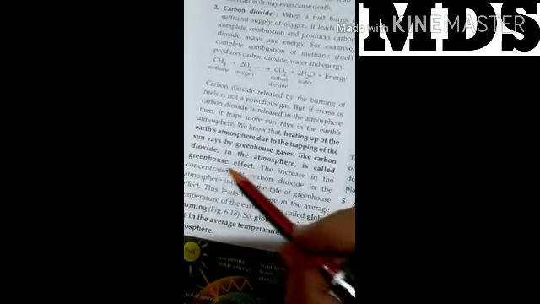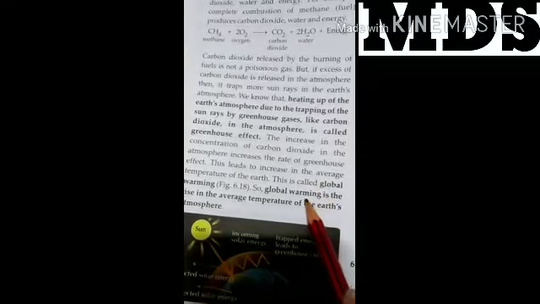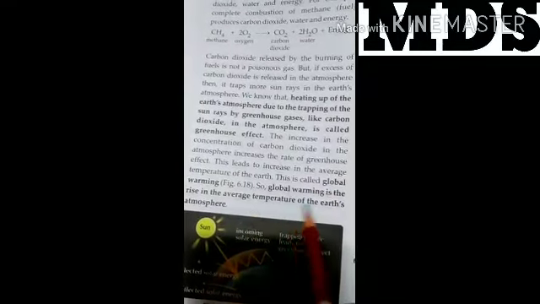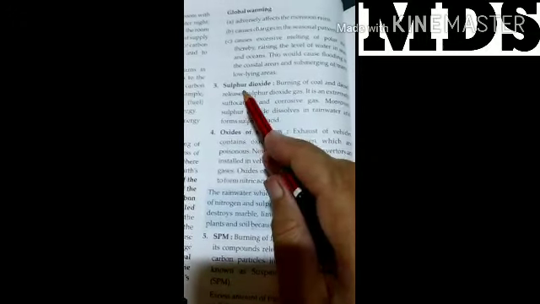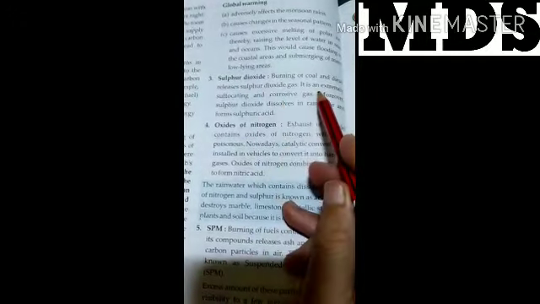for the greenhouse effect. What is the greenhouse effect? That is the heating up of the earth's atmosphere due to trapping of sun rays, and that is responsible for global warming also. Global warming is a rise in the average temperature of the earth's atmosphere. Global warming adversely affects the monsoon rains, changes the seasonal pattern, and causes excessive melting of the polar ice.